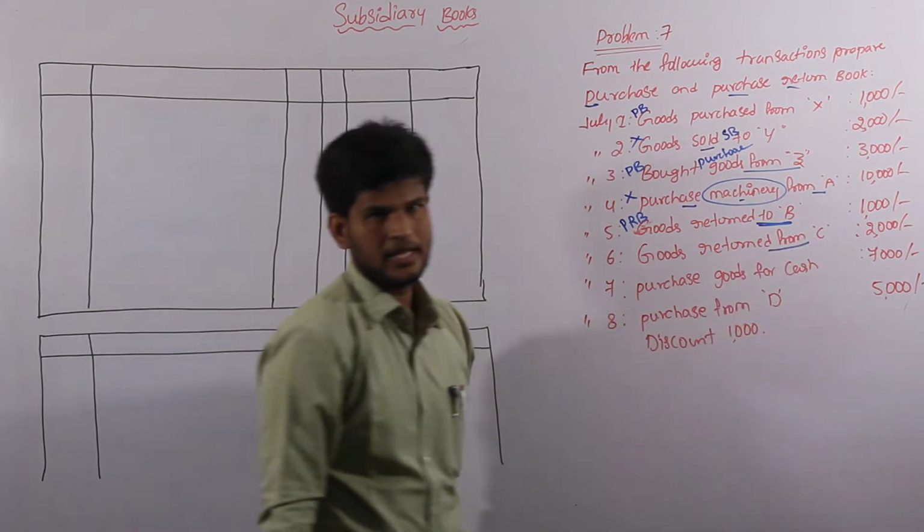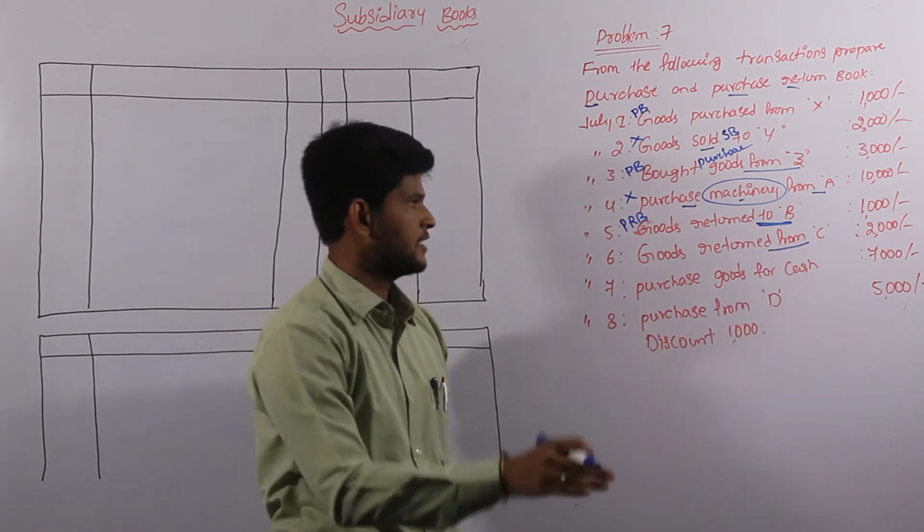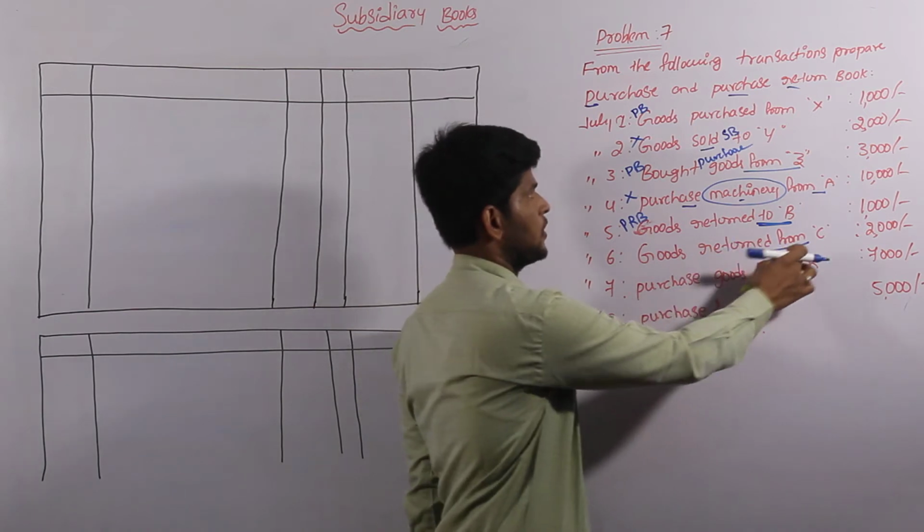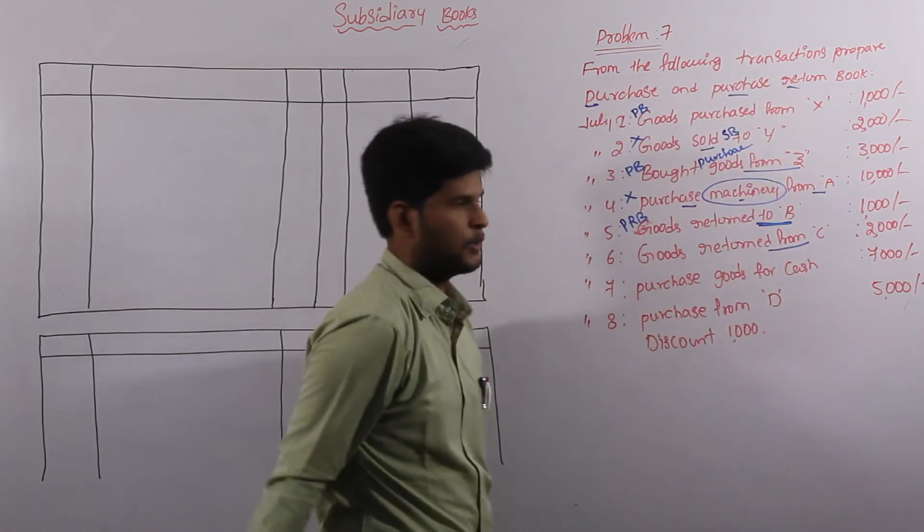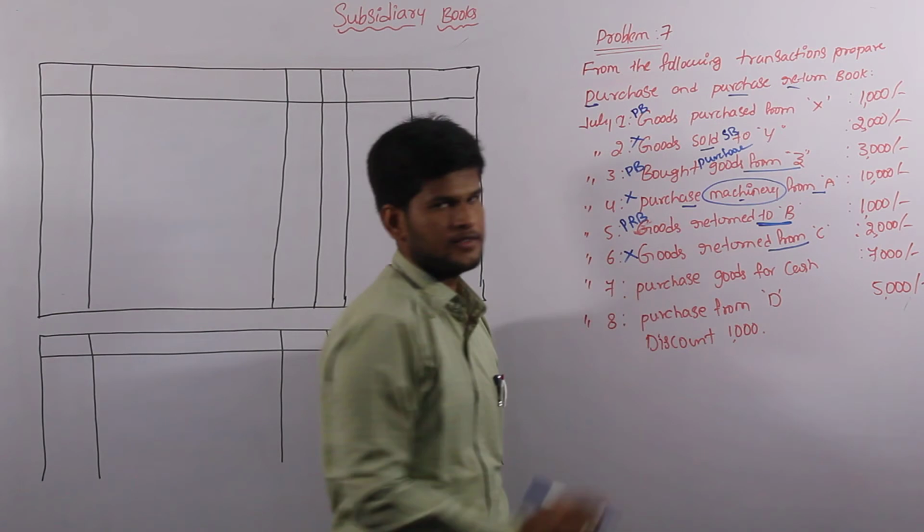And come to the sixth one, goods returned from. Here returned from is nothing but sales returns. Here sales return is there, but we are not considering it because we are preparing only the purchase book. So we have to cancel this transaction also.